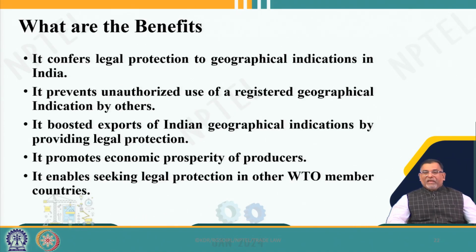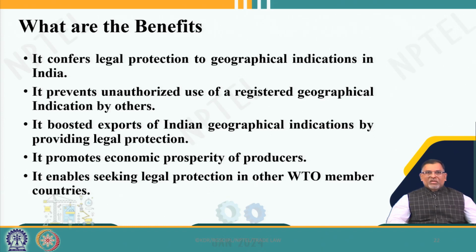The basic benefit of geographical indication registration is, first of all, it confers a legal right on the community or association which is registering. Second, it prevents unauthorized use of the registered geographical indication by others. Only the beneficiaries and the proprietor can deal with these products.